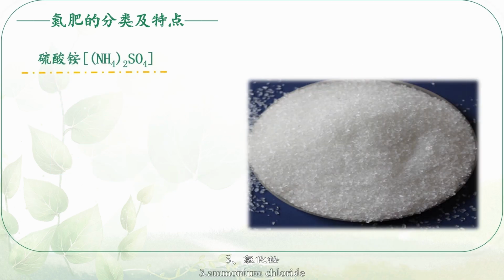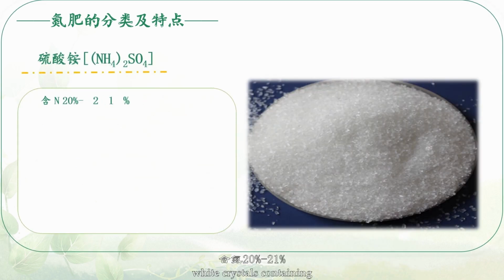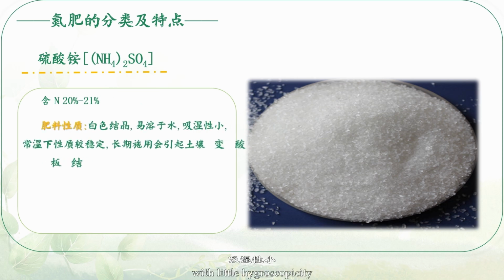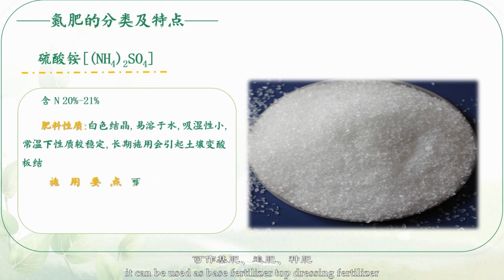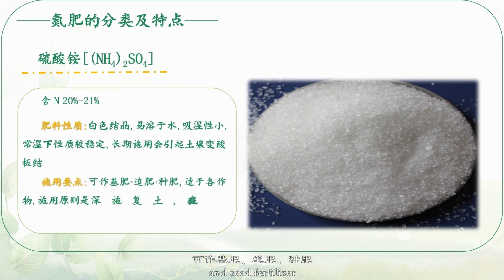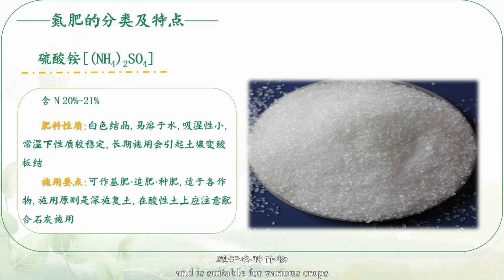3. Ammonium sulfate. White crystals containing 20% to 21% nitrogen are easily soluble in water with little hygroscopicity and stable properties at room temperature. Long-term application will cause the soil to turn sour and harden. It can be used as base fertilizer, top dressing fertilizer, and seed fertilizer, and is suitable for various crops. The principle is that deep application of compound soil should be combined with lime application on acid soil.